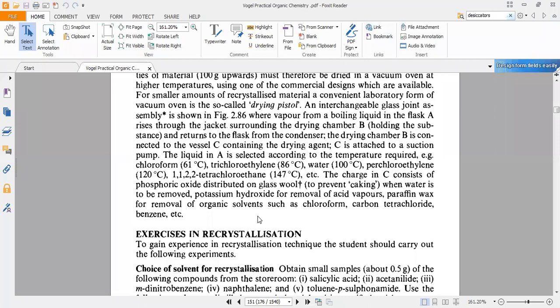We place the drying agent underneath, and there is a porcelain shelf. On this porcelain shelf we place our crystals. We leave it there overnight. The next day when we come, it is 100% dry. All moisture, water has evaporated from that, so it leaves the crystals dry. So this is the method by which we can get our crystals dry.